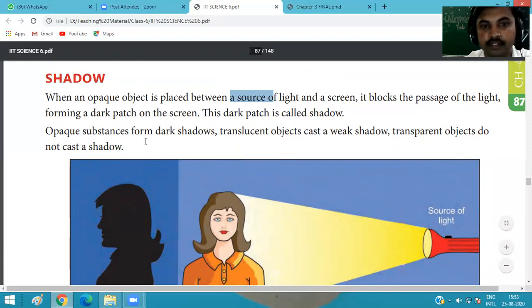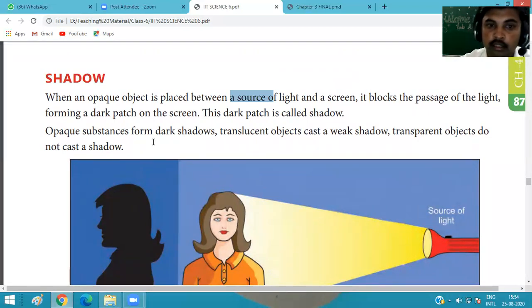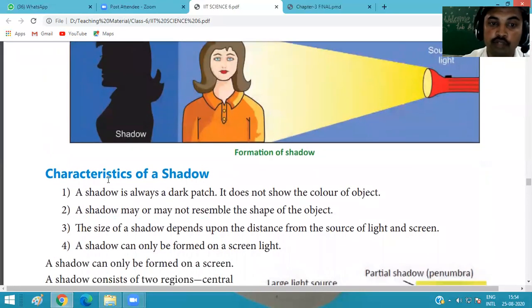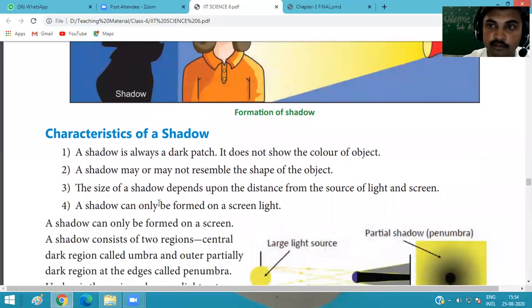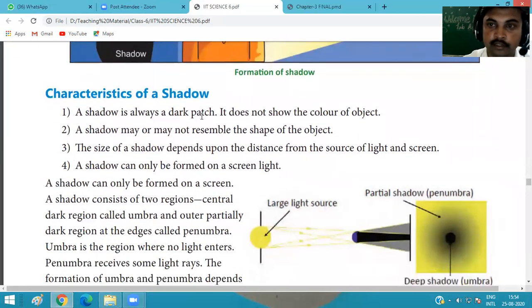Okay, so an opaque substance forms a dark shadow. We already discussed different types of material on the basis of transparency. The opaque substance always forms a dark shadow, but a translucent object like ground glass forms a weak shadow, and a transparent object does not cast any shadow. So a shadow has different characteristics, and there is a need to understand what the characteristics of a shadow are.